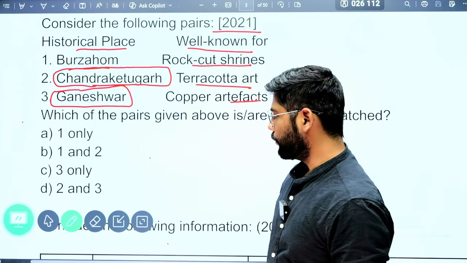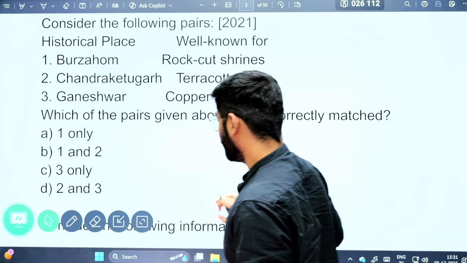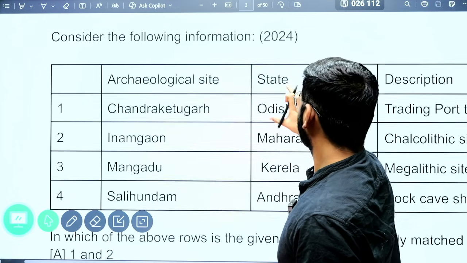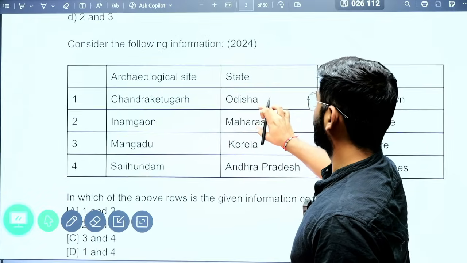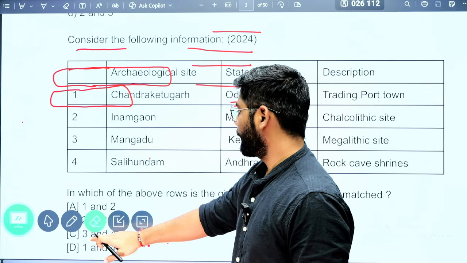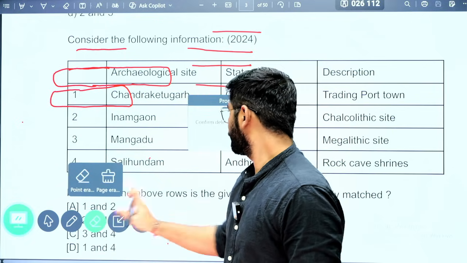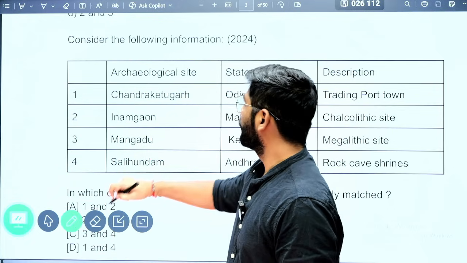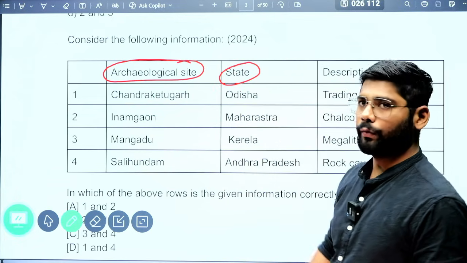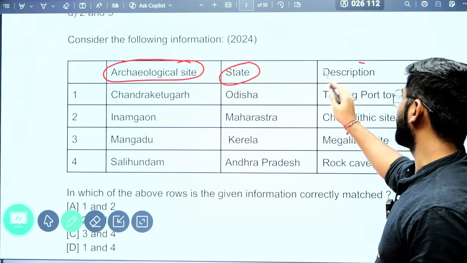Now see the question that came in the 2024 prelims. Again they have repeated the same theme. They have asked about certain archaeological sites, which state they belong to, and their description.